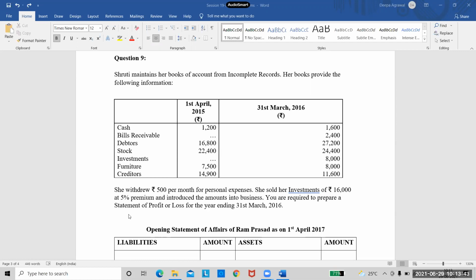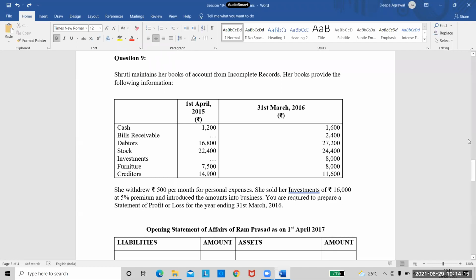So when you are taking additional capital introduced into the business, you will take 16,800 because investments are 16,000, but she sold them at a premium of 5%. So 16,800 is the amount which she received, and that amount she introduced into the business. So that is the only difficult part in the problem. Otherwise, the problem is simple. You are required to prepare a statement of profit or loss for the year ending 31st March 2016.